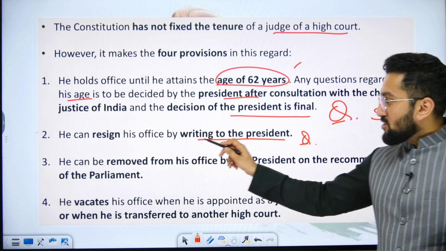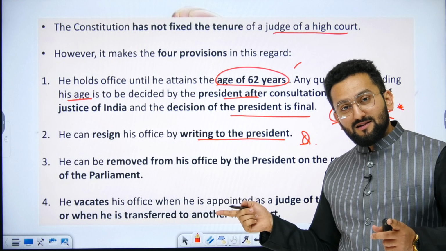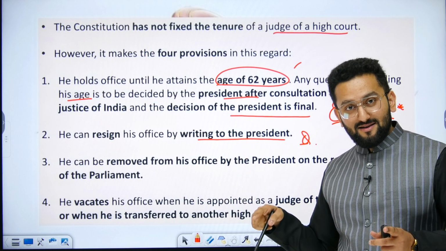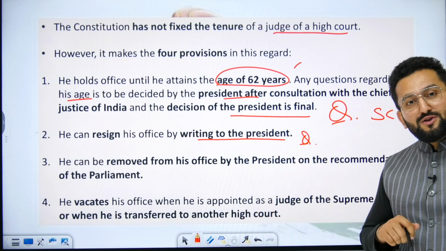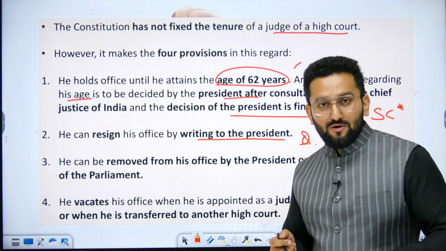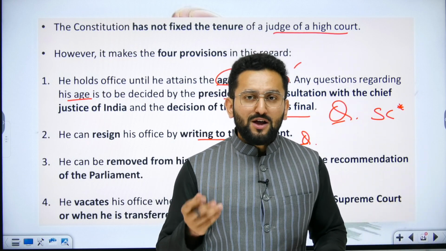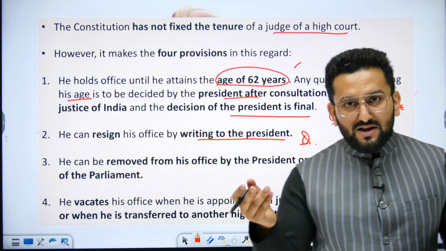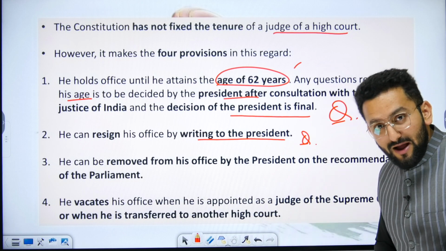He can resign his office by writing to the president. Now, the oath was given by the governor, okay, but the resignation is given to the president, because the president is the one who appointed. What UPSC is going to play with you? They are going to use the Chief Justice of the High Court, and many students would think, oh, since the senior of a High Court judge is the Chief Justice of the High Court, he or she should give the resignation to the Chief Justice. But that's not true. That is going to be a trap.